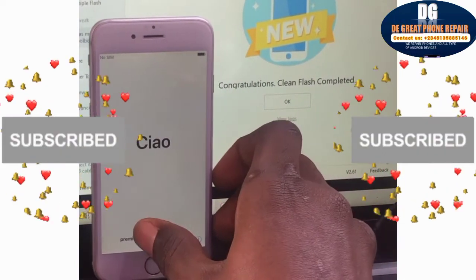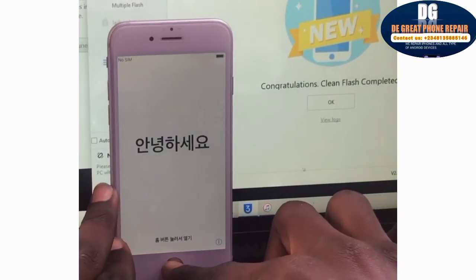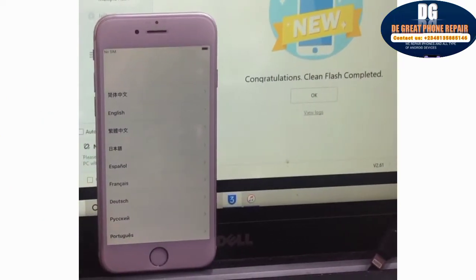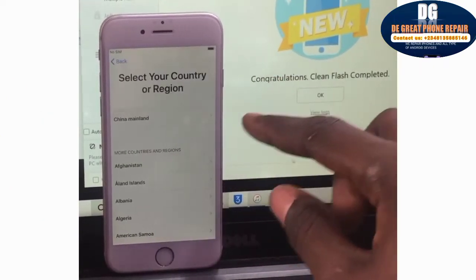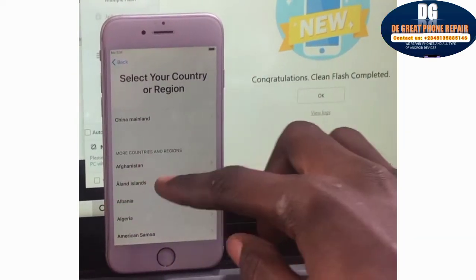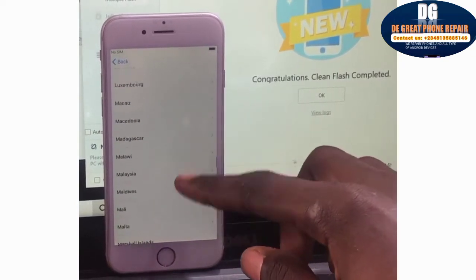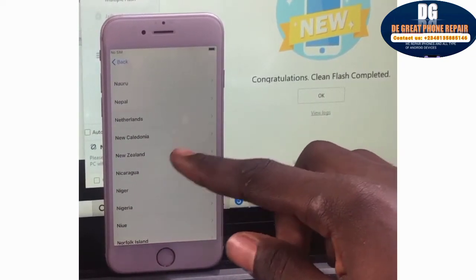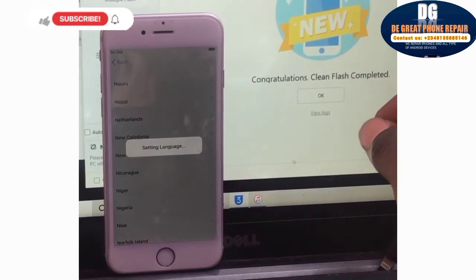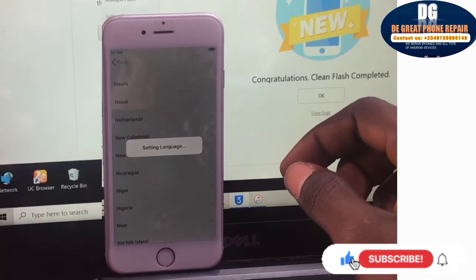Click on the home button. Once you click on the home button, you select your language. For me, I'll be selecting English. Then select your country or region. After your country has been selected, it will take you to another menu.